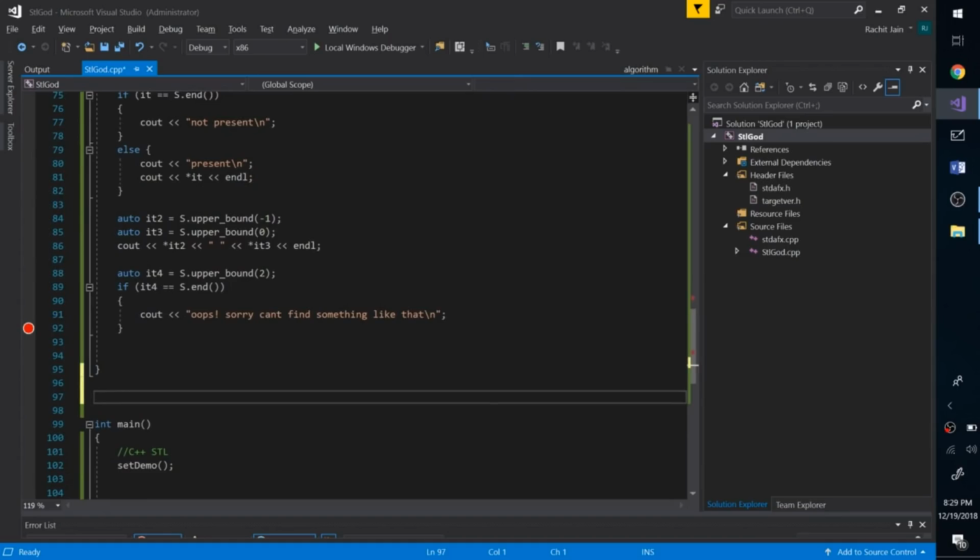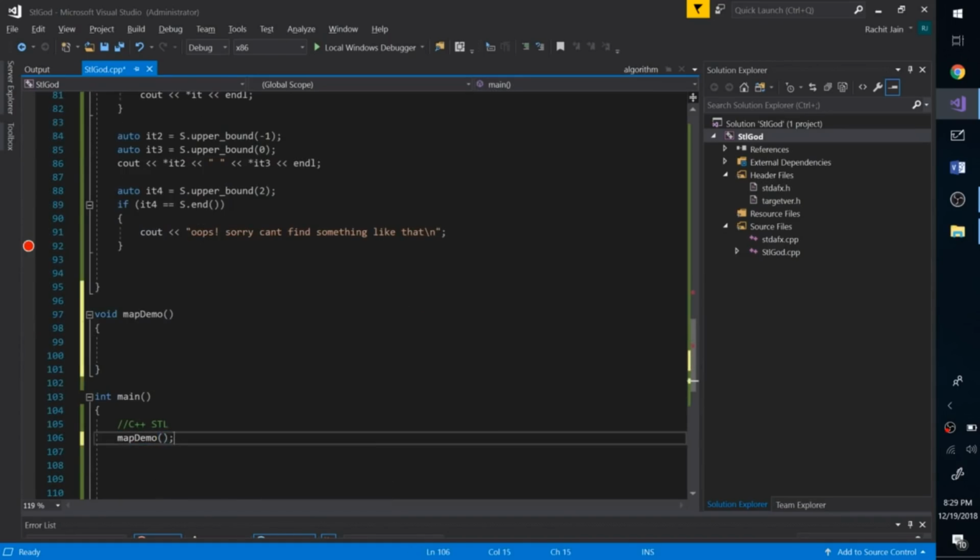Let's also quickly do a demo on map. The thing that I wanted to do over here was give you a brief overview about the C++ STL and how we can use it to do really great things. So I hope this video is useful to you. Let me know in comments. I would really like to work on feedback and try to make more such videos.